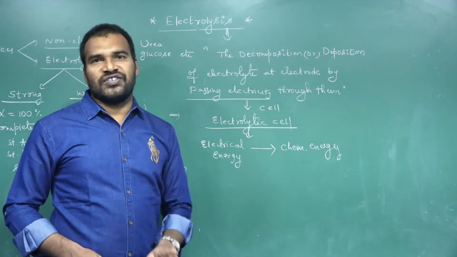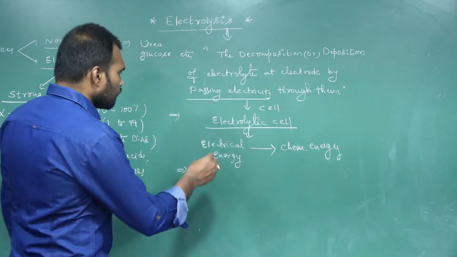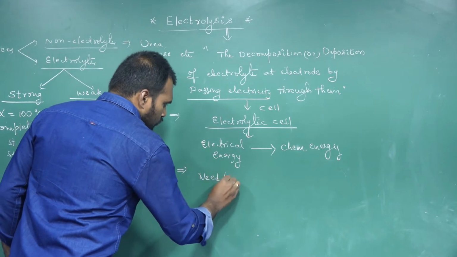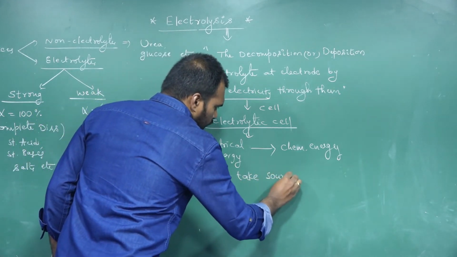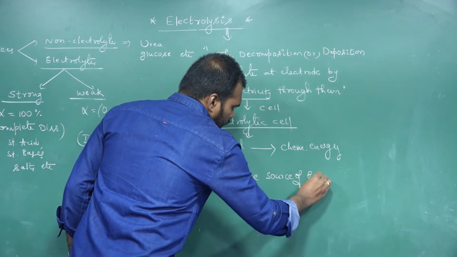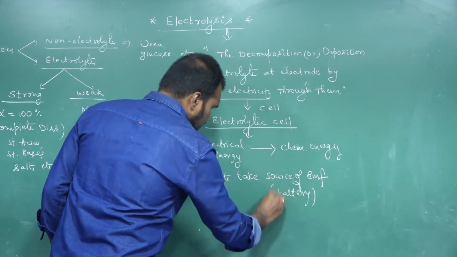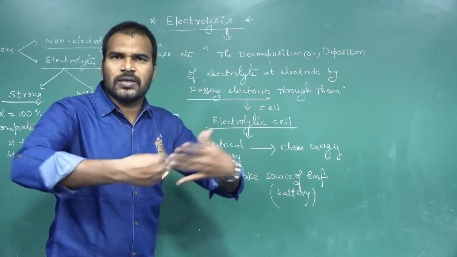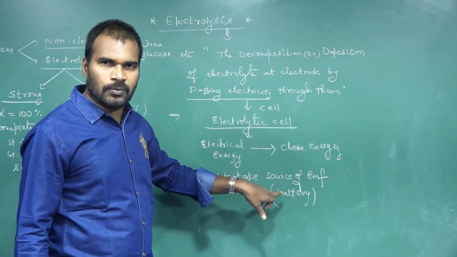Now if we see the structure of the electrolytic cell, here we definitely need a source of EMF. Source of EMF is nothing but an external battery. We must take the external help, that is the battery, to supply the electricity.